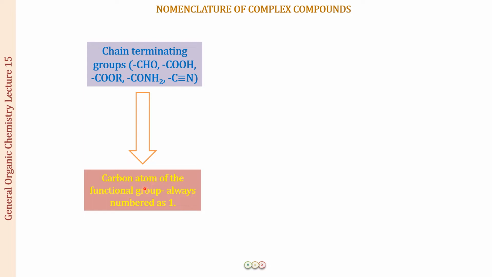All right. So when only one of them is present, that is what you have to remember. And when there are more than that present, then what we are going to do, that is what you have to still learn. But whenever there is just one functional group and that functional group is a chain terminating group, you are going to give a number 1 to the carbon of the functional group.